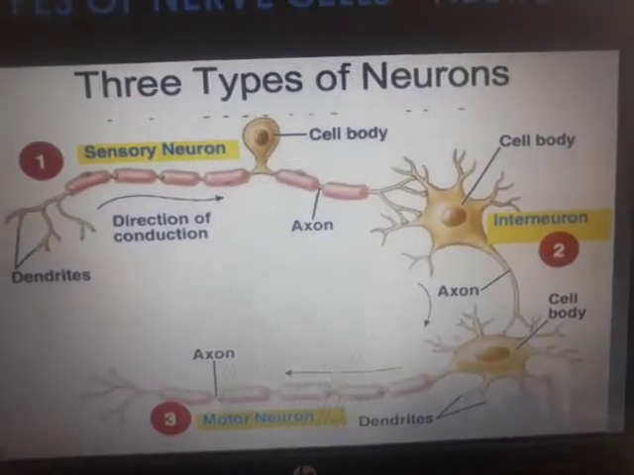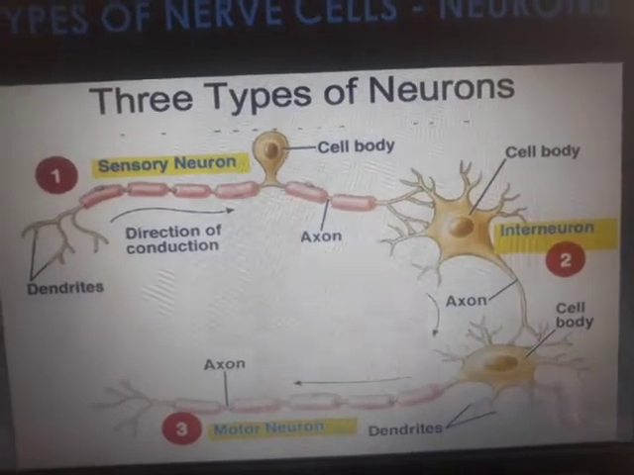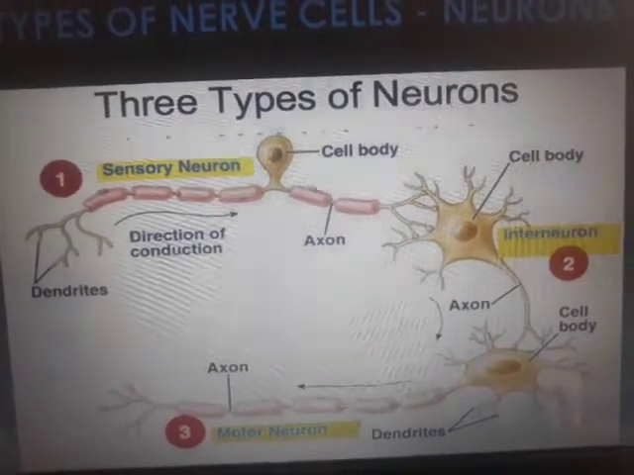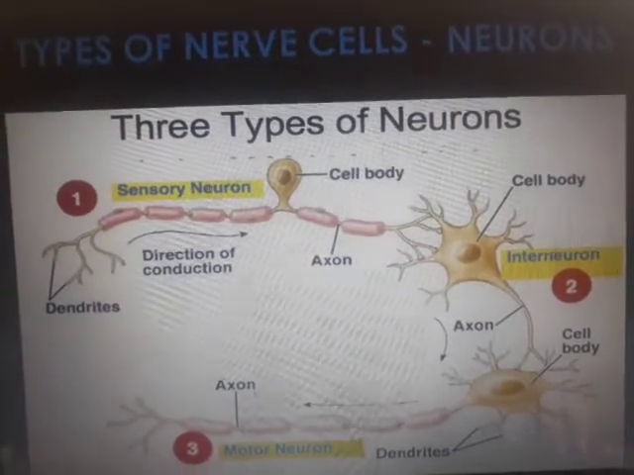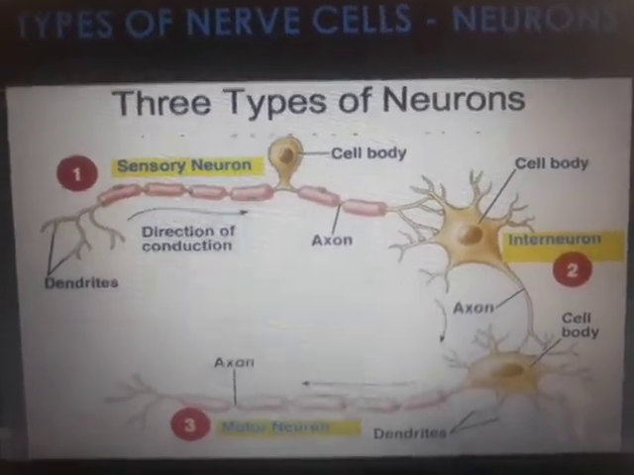And I hope that your concept about blood vessels, which consist of arteries, veins and capillaries, belongs to the circulatory system, whereas neurons belong to the nervous system, okay.